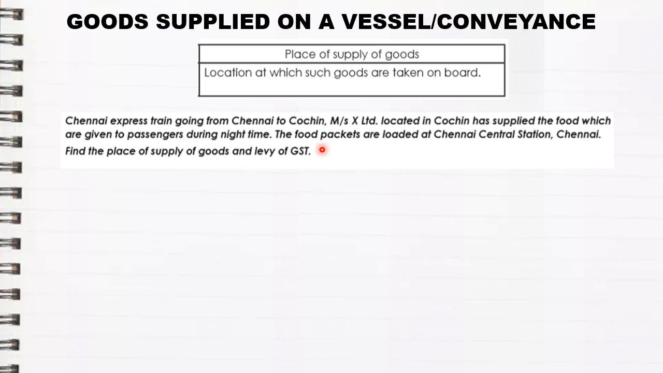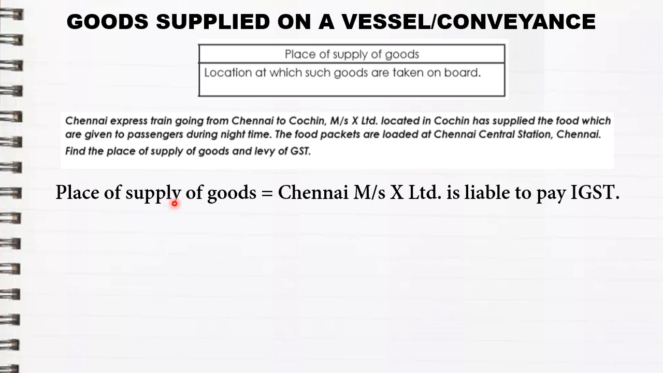So now here, Chennai Express train is moving from Chennai to Cochin. X Limited located in Cochin has supplied the goods which are given to the passengers during the night, and the packets were loaded at Chennai Central Station. Now according to the rule, where goods are supplied on a vessel or conveyance, the place of supply will be the place at which the goods have been boarded. So here the goods were loaded or boarded at Chennai Central Station. So the place of supply of goods will be Chennai, and X Limited is liable to pay IGST at Chennai.